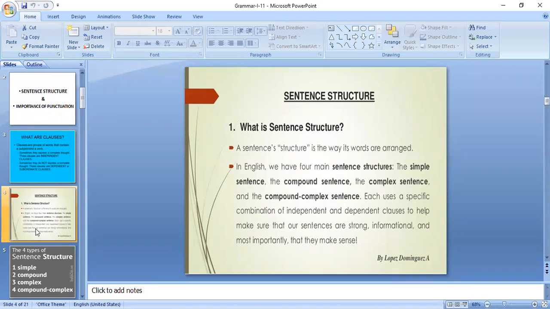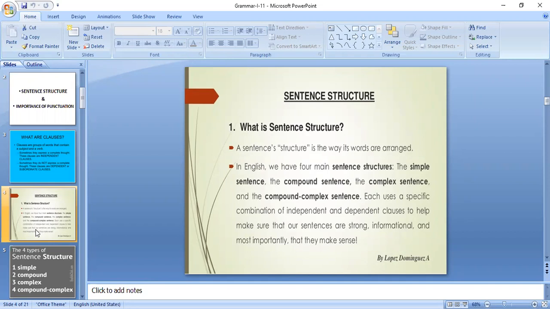What is a sentence structure? A sentence which is arranged or organized in a proper order is called the structure of a sentence. So what is this order? Just before, I explained a compound sentence, a dependent clause combined with an independent clause, and a sentence which combines two main clauses.